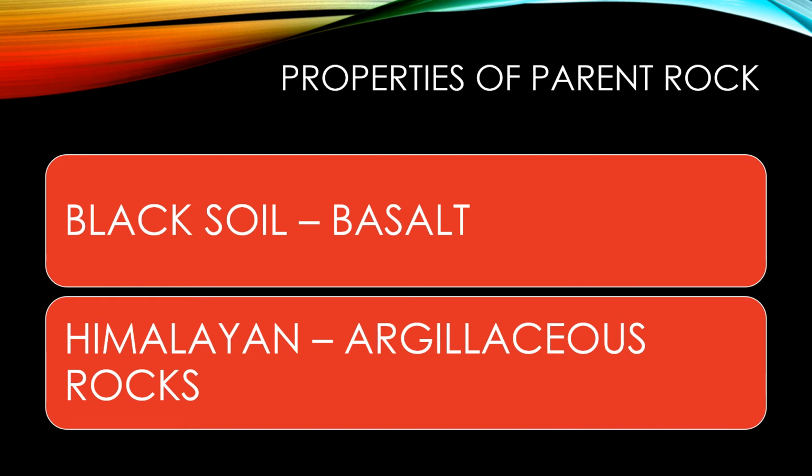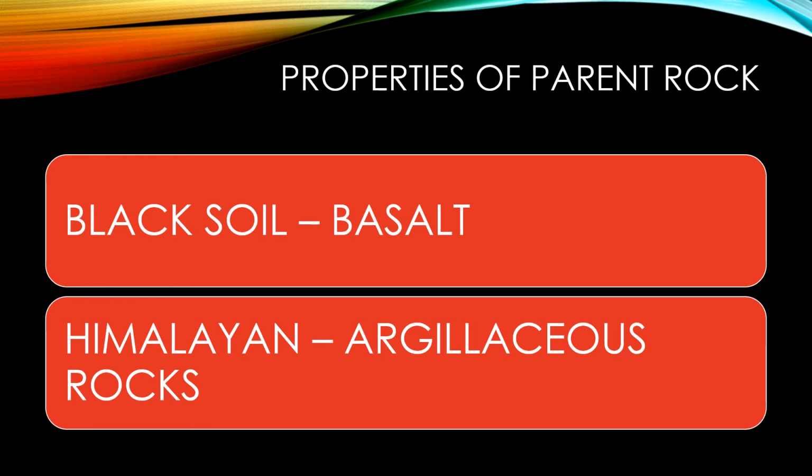The composition of rock determines the fertility of the soil. In South India, black soil is fertile because the parent material is igneous rock. Igneous rocks are full of nutrients and chemical compounds. Whereas Himalayan rocks are composed of argillaceous sedimentary rock, rich in chemical compounds. They bring lots of chemicals, calcium carbonate, gypsum, varieties of salt. That's why alluvial soil is full of salt. Saline soil, salinity is very high.